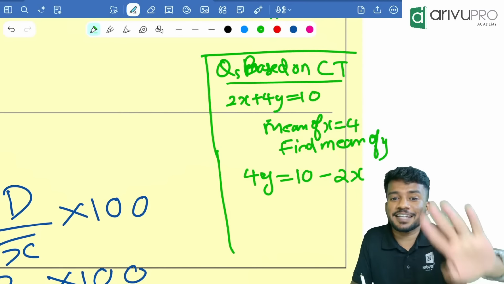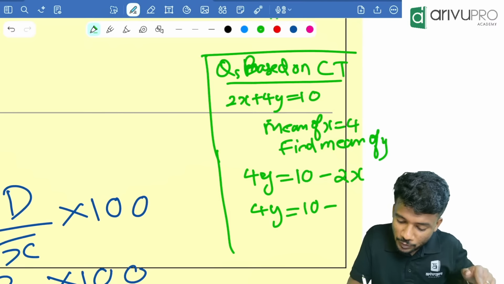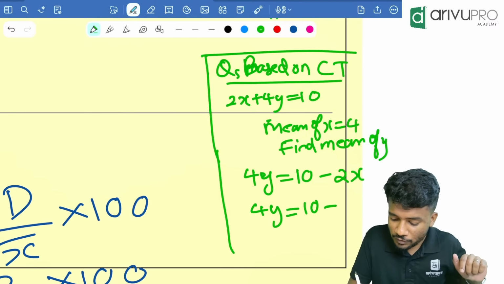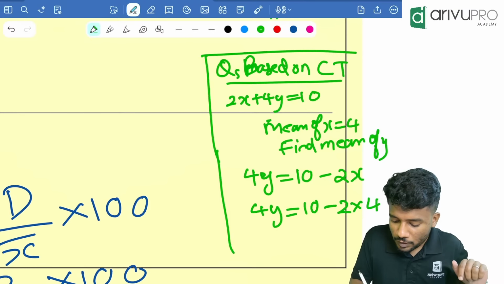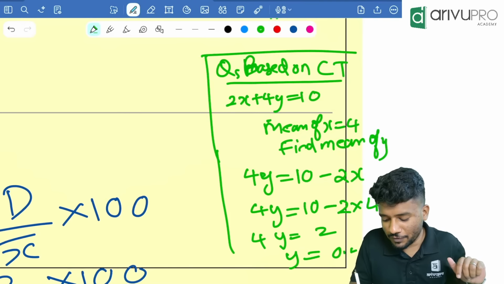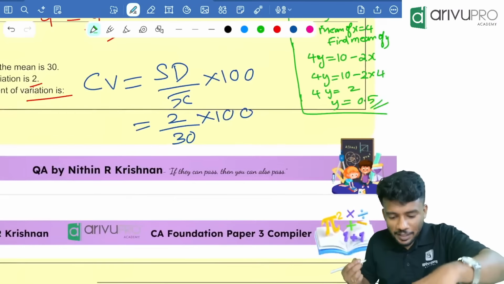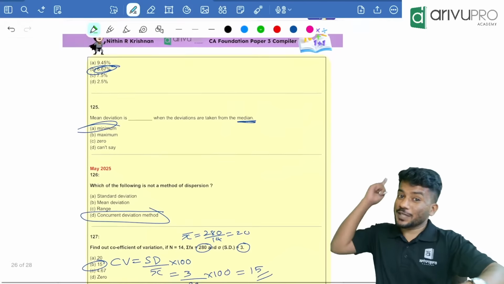You can't ignore the negative sign. So 4y is equal to 10 minus 2 into, instead of x you will put what? 2 into 4. So 4y is equal to 10 minus 8, that is 2. Y is equal to 2 by 4, which is equal to 0.5. Are you getting the logic now? When it is a measure of central tendency, you can't ignore. When it is a measure of dispersion, you can ignore.